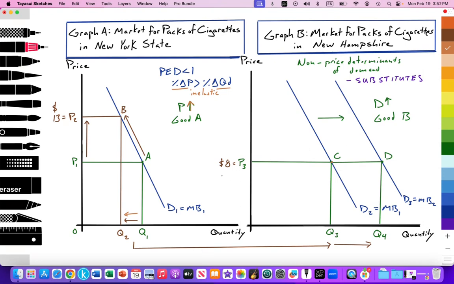So although the state of New Hampshire maintains a price for a pack of cigarettes averaging out to $8, there's an increase in demand from those consumers in New York switching over to look for the cheaper alternative.